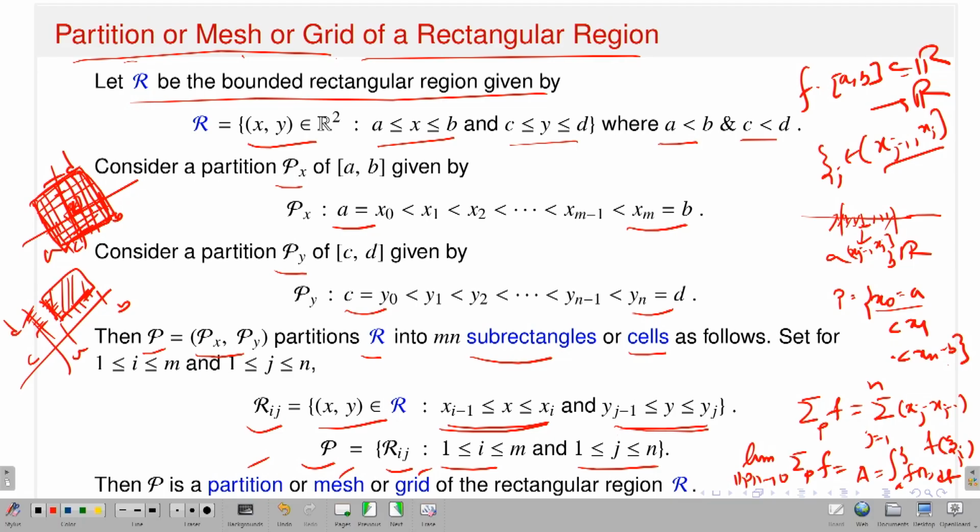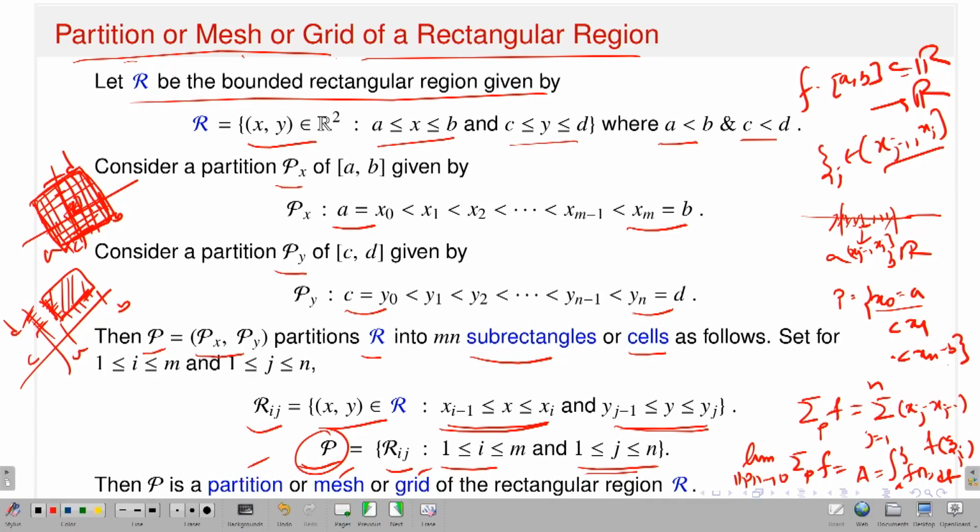Then if P is the collection of the Rij where i runs from 1 up to m, corresponding to the partition of the interval [a, b], and j runs from 1 up to n, which is nothing but the indices in the partition of the interval [c, d] on the y-axis, then this together forms a partition of your rectangle. That is called either a partition, mesh or grid.